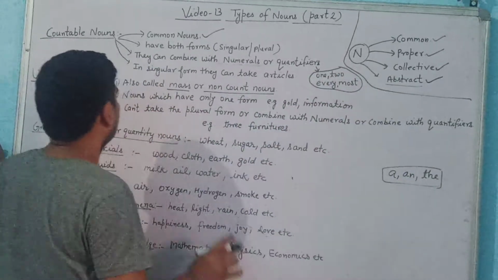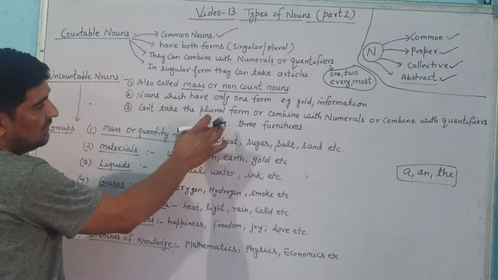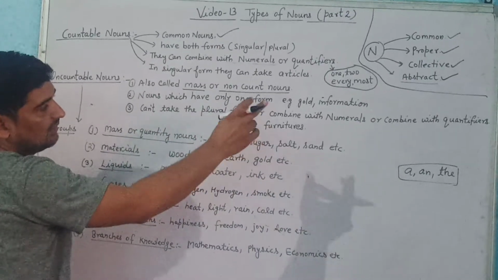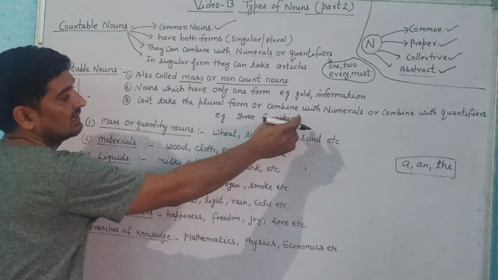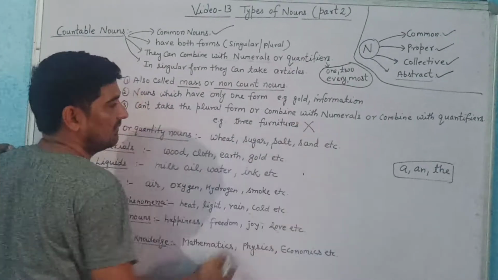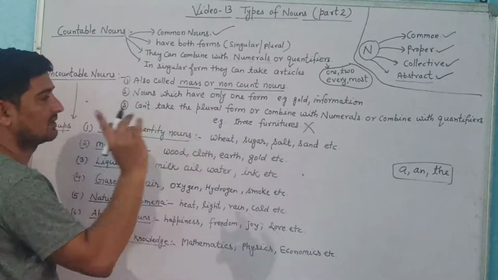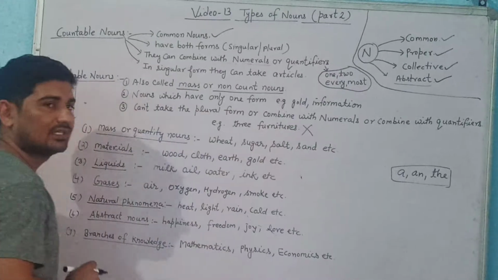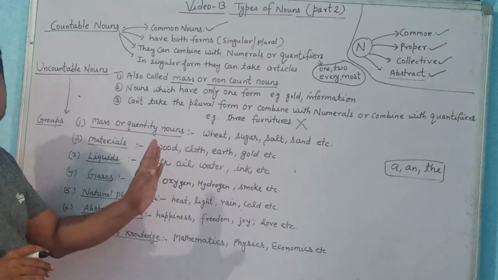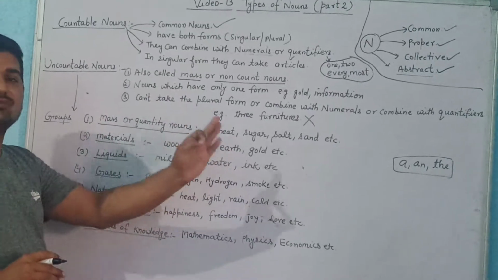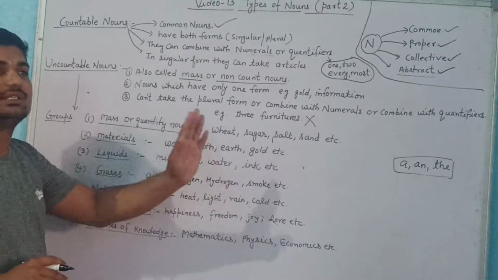That will be wrong. They can't take the plural form or combine with numerals or quantifiers. We cannot say three furnitures. It is wrong. The s we will not use. It will always be used as furniture only, whether it is one furniture, two furniture, three furniture.